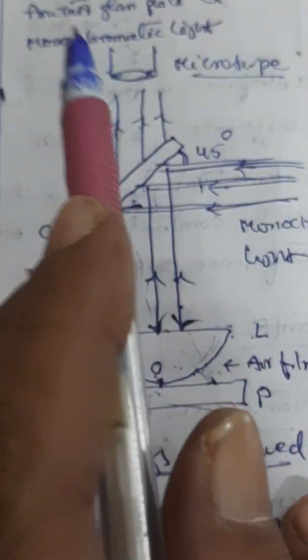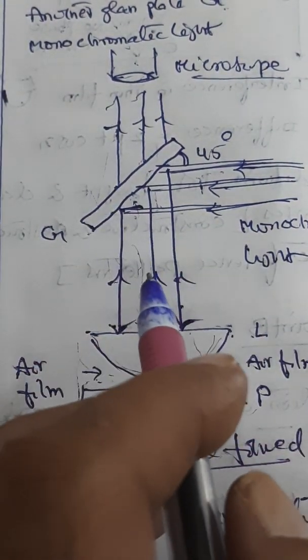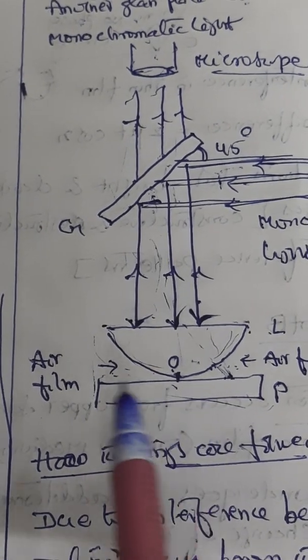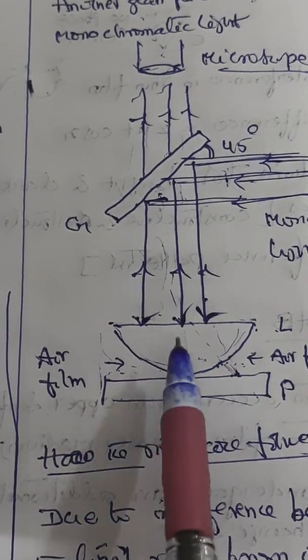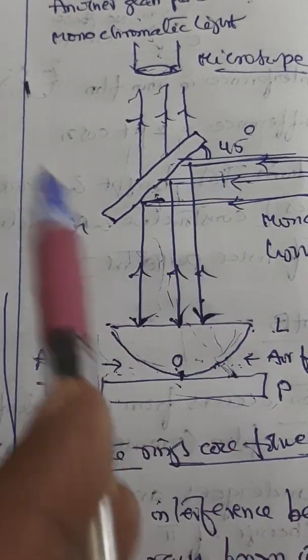So this is how Newton's rings are formed in this experiment. In fact, you have a practical experiment in your engineering physics lab about this. You will be supplied with these apparatus. You have to obtain the formation of the rings, which is very difficult.